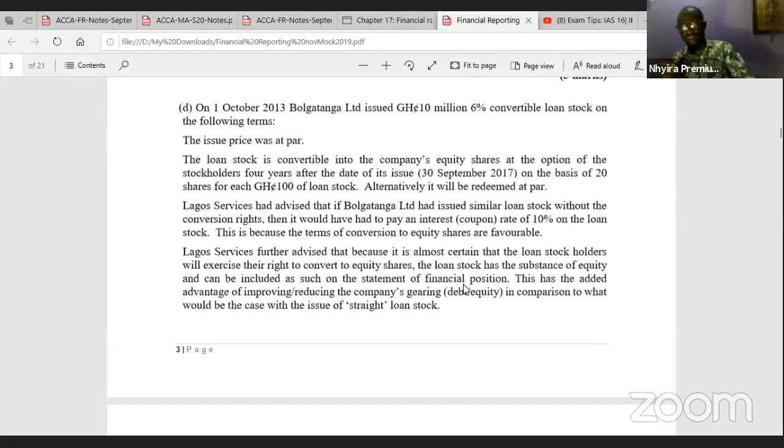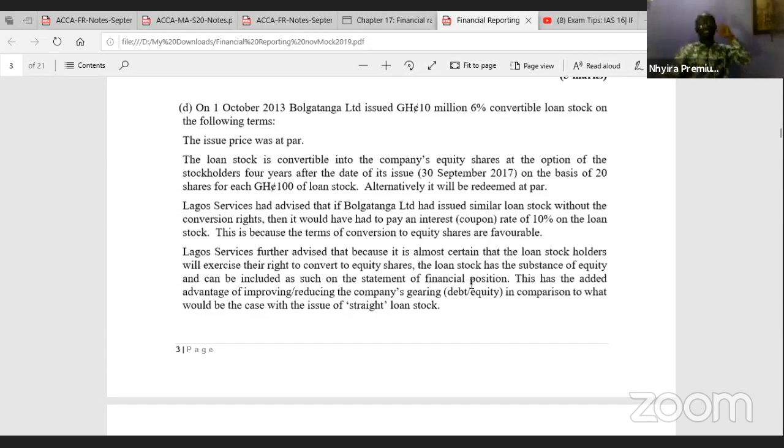So if we are talking about recognition and measurement of the financial instruments, usually we will go for IFRS 9. And if we are talking about the disclosure and the presentation, then we'll go to IAS 32. But usually IFRS 9 actually covered everything as well.